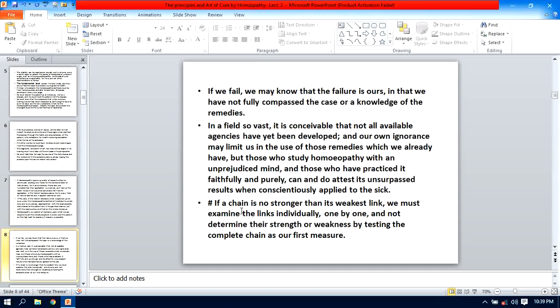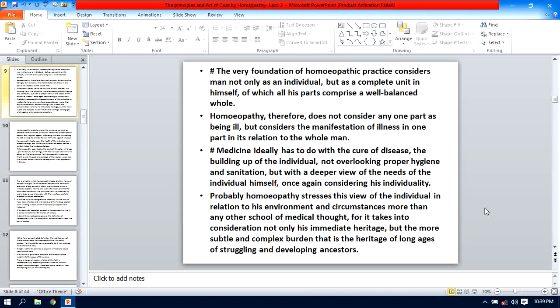Whether there is no proper case taking, whether we are not able to collect the characteristic symptoms, whether you are not making a totality properly, whether there is any mistake in the drug differentiation and the selection of remedy. You have to check it one by one and not determine their strength or weakness by testing the complete chain as our first measure. Then you have to work very faithfully and search out whether there is any error or mistake in the processing of the case and the selection of remedy.